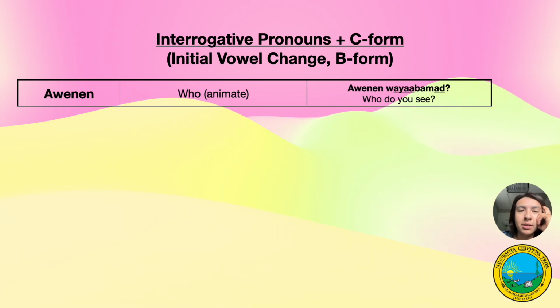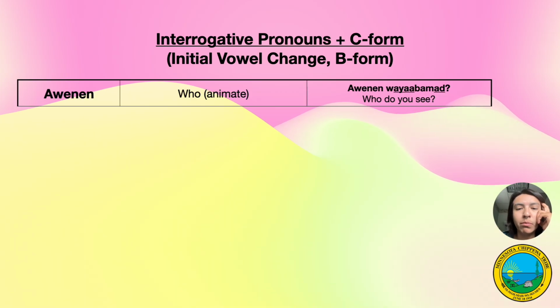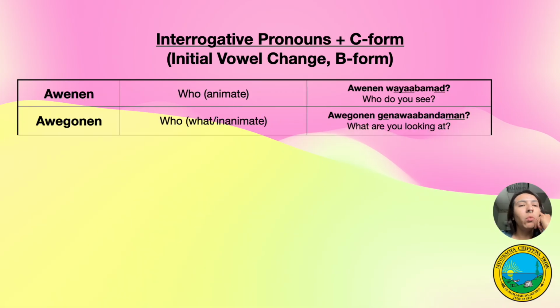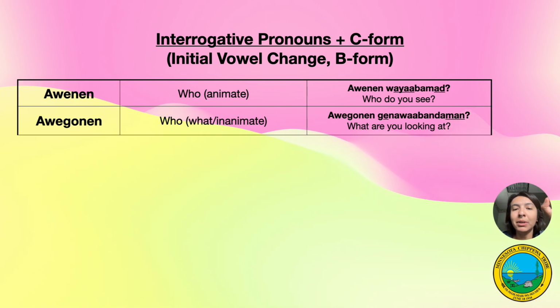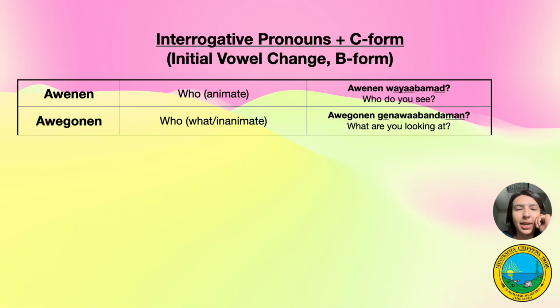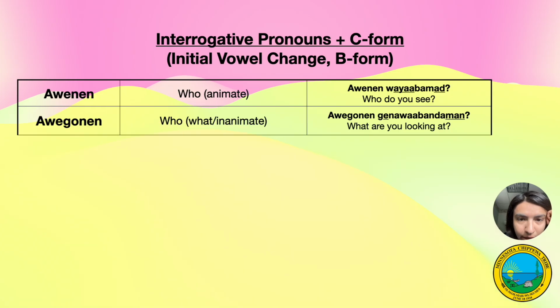Ud is the you, second person to third person, B form conjunct. Awegonen gaye wabandaman. So wabandan is to look at it. That's the command form, the imperative. And we have that initial vowel change from A to E, and the B form conjunct, VTI.